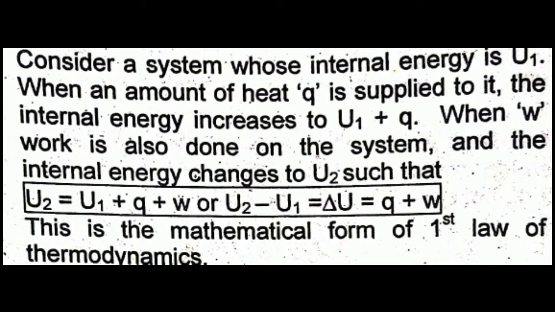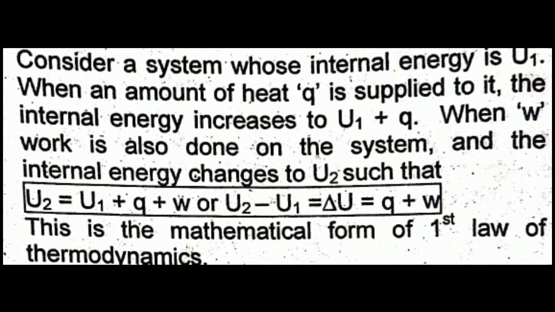Mathematical expression for first law of thermodynamics. Consider a system whose internal energy is U1, which is the initial value. When some amount of heat Q is applied to it, then the internal energy increases to U1 plus Q. When work W is also done on the system and the internal energy changes to U2, then the final internal energy U2 is equal to U1 plus Q plus W.